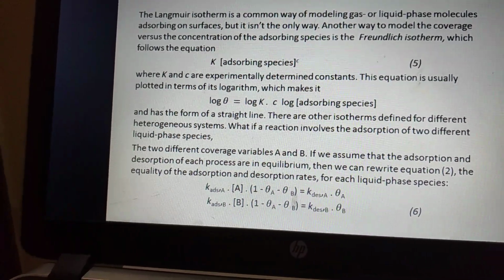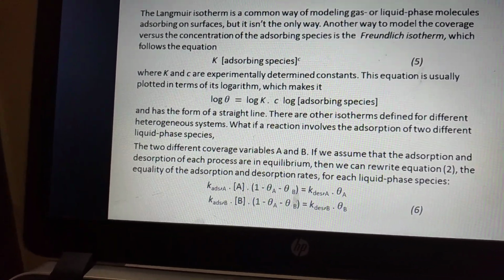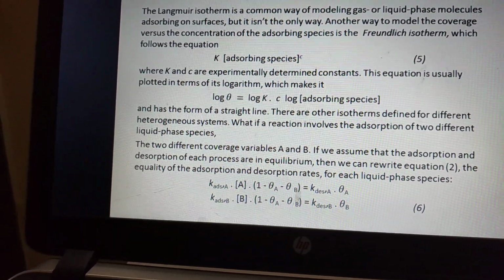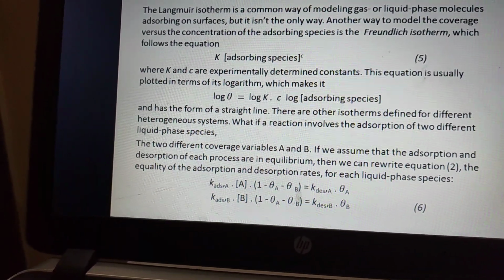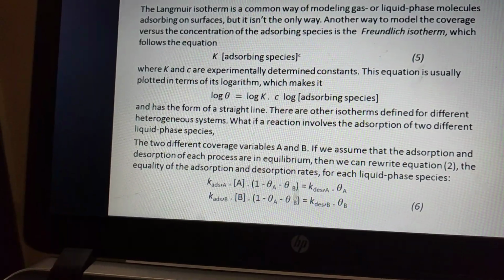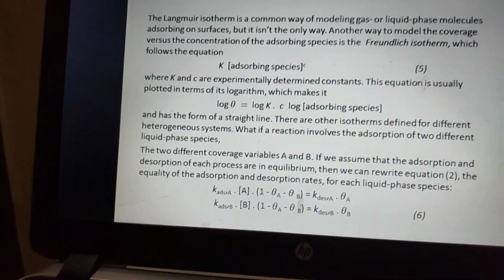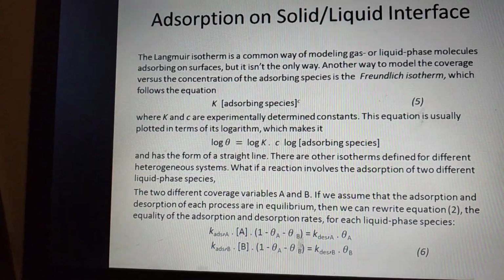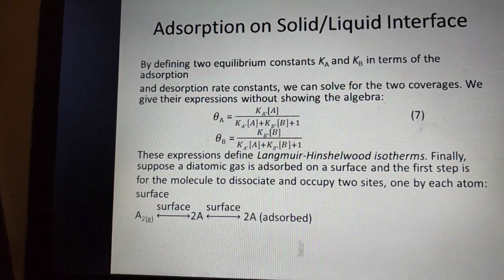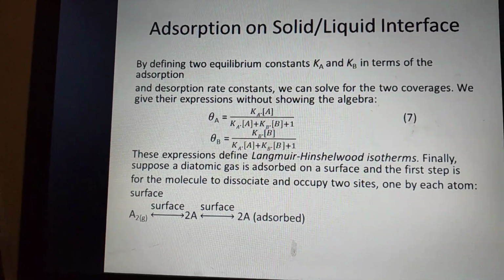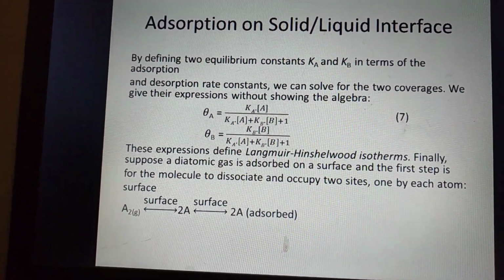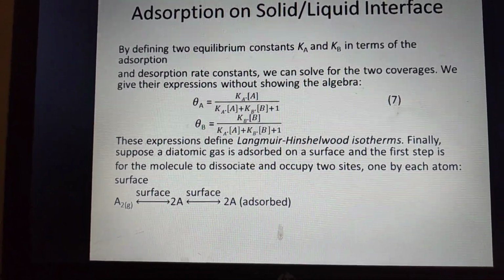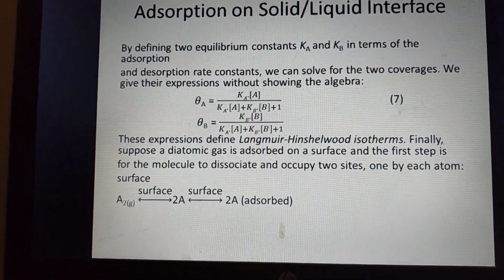So K adsorption of A times the molar concentration of A times (1 minus theta A minus theta B), and K desorption of A times theta A. Similarly for the adsorption of the B molecules, the B gas or liquid phase. By defining two equilibrium constants, capital Ka and capital Kb, in terms of the adsorption and desorption rate constants, we can solve for the two coverages, theta A and theta B.